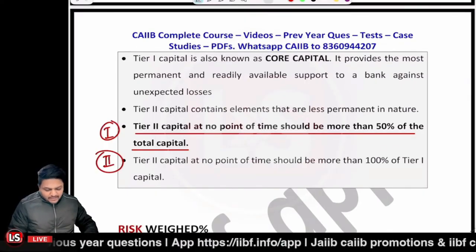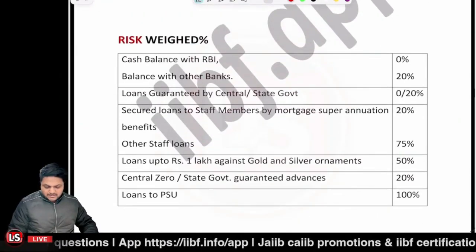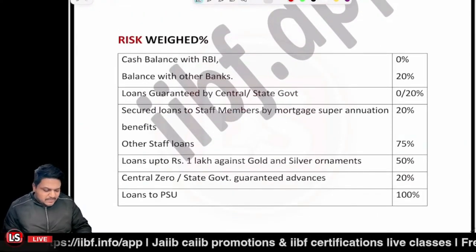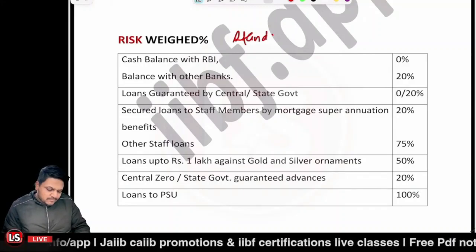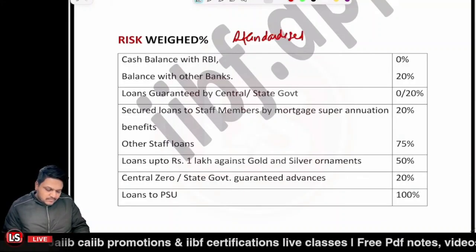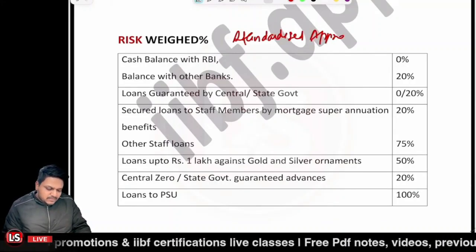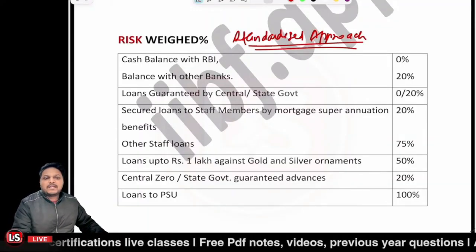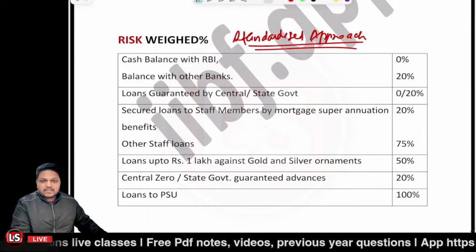Okay. After that, we are moving to risk weight percentage. Now, this is as per the standardized approach. I already told you about it.